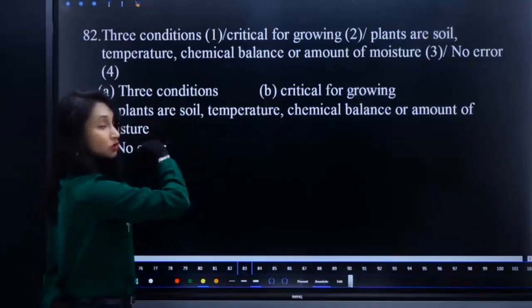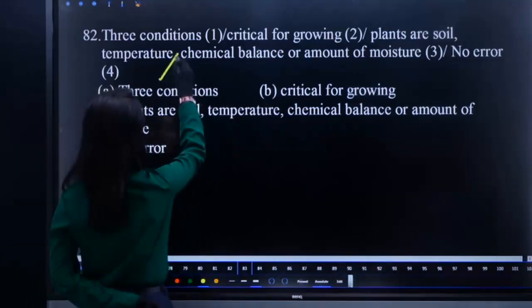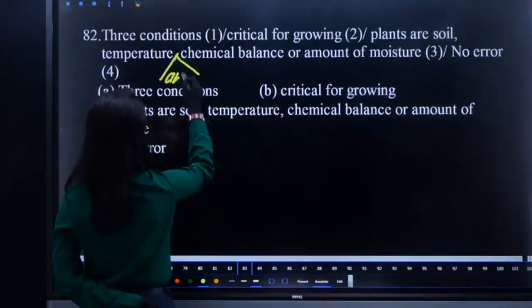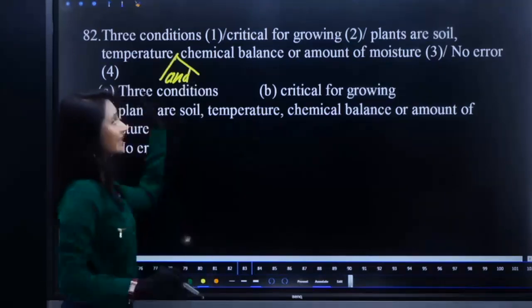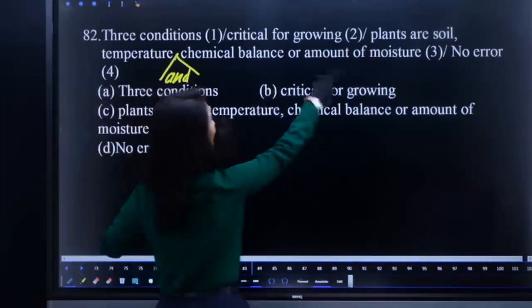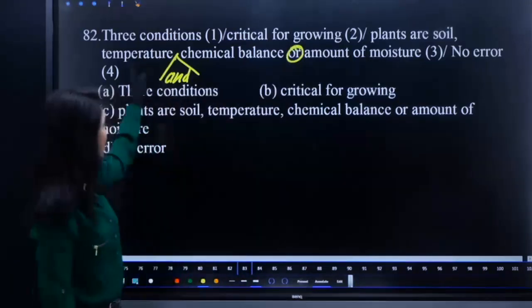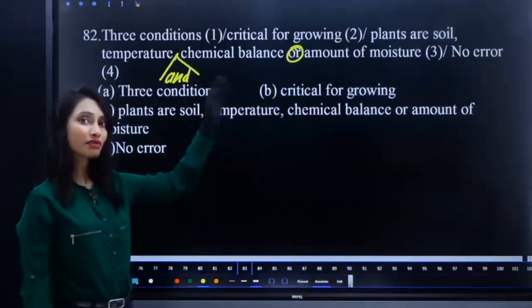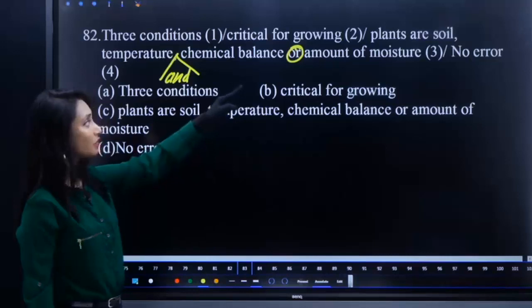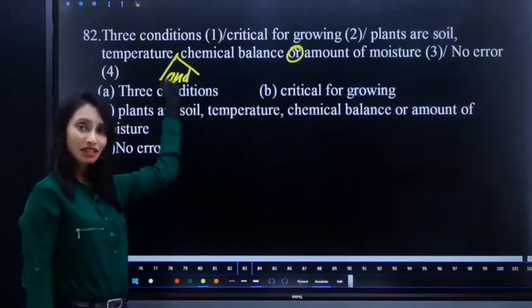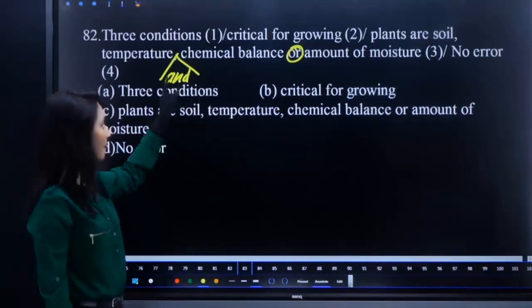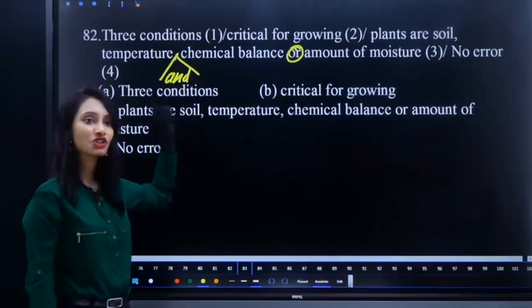We are talking about three, so here we require the conjunction and, right? And chemical balance or amount of moisture. Here we have or, but we require and, because this is a third one. So it is appropriate to use a conjunction here.